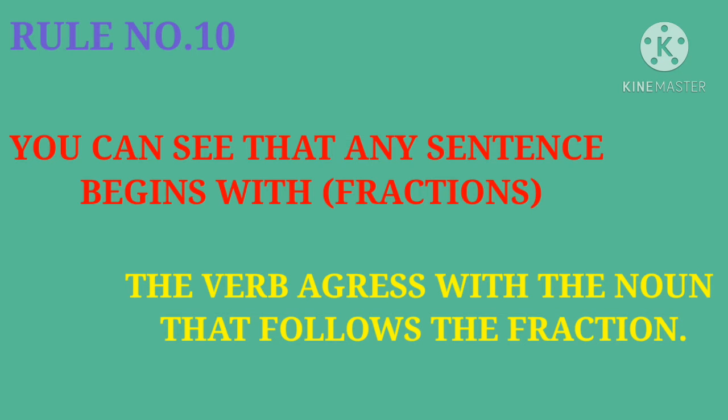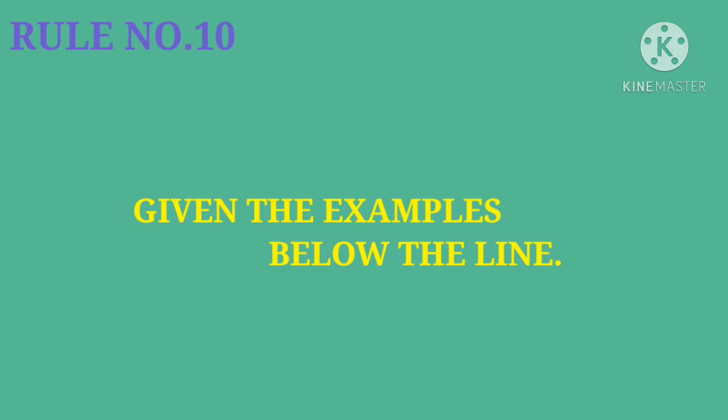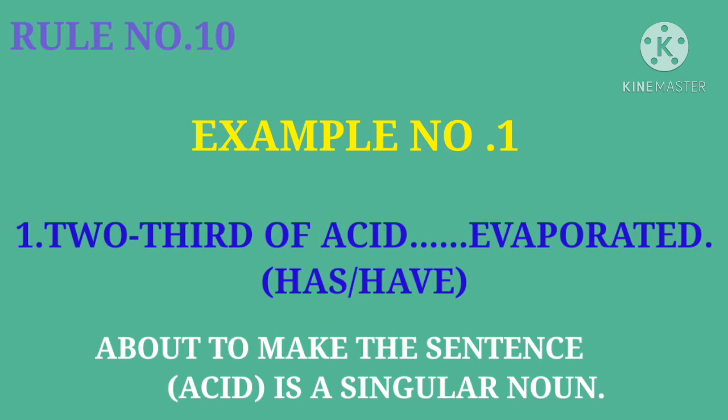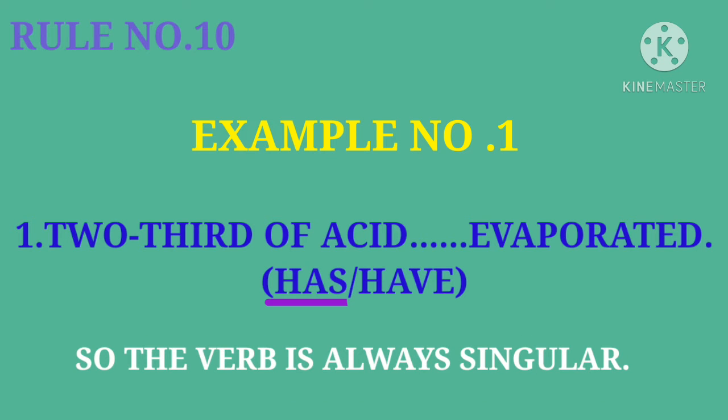Rule number 10. If any sentence begins with fractions, the verb agrees with the noun that follows the fraction. Given the examples below. Example number 1. Two thirds of acid dash evaporated. In this sentence acid is a singular noun. So the verb is always singular.